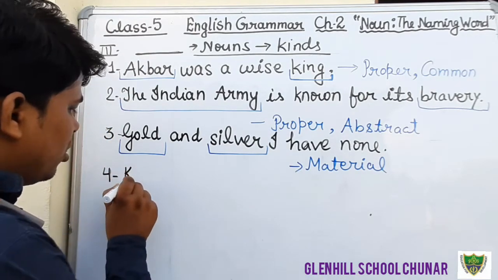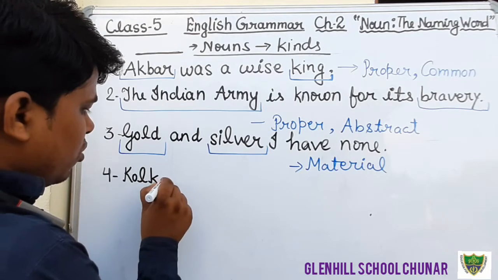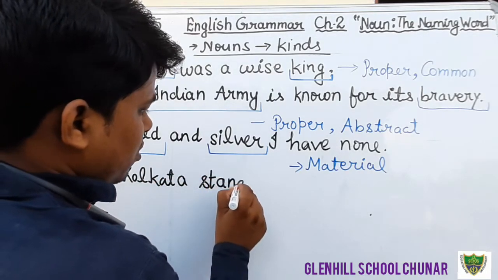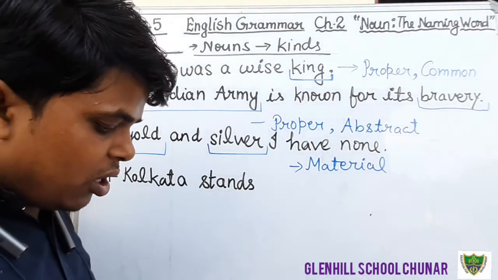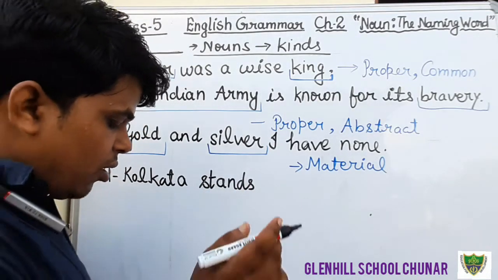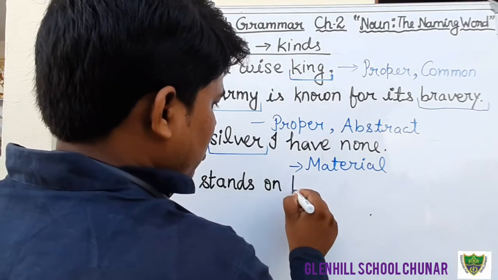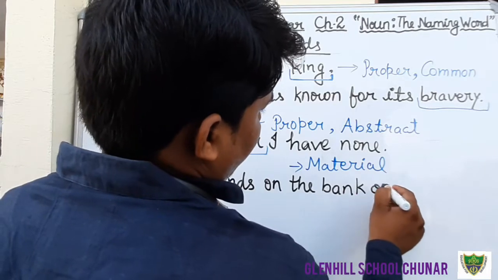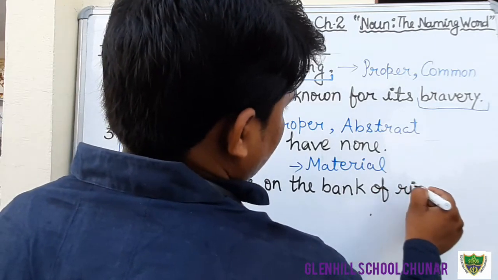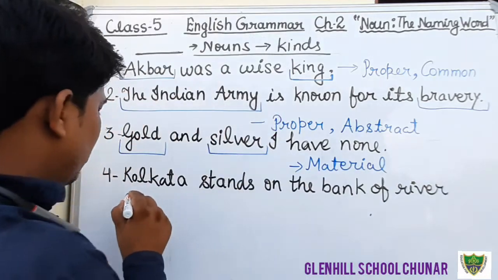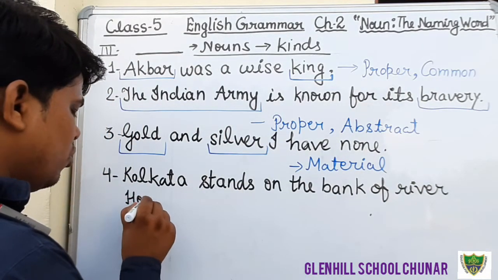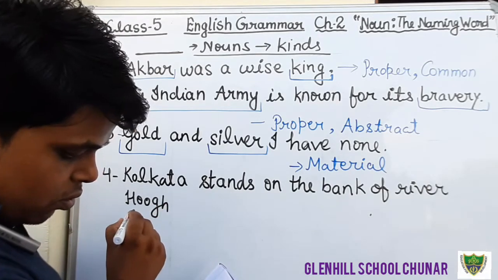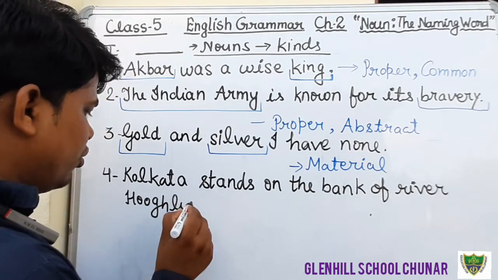Now see, Kolkata stands on the bank of river Hooghly. Okay students, this is the question.